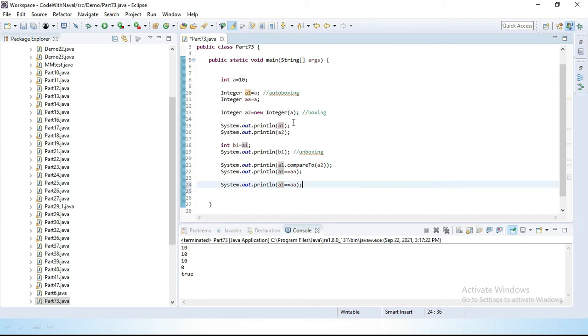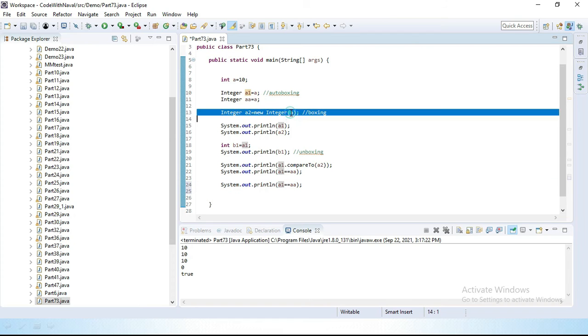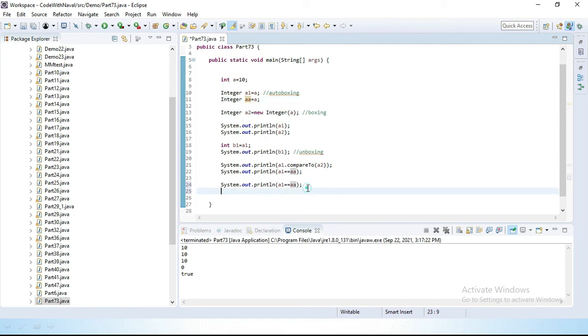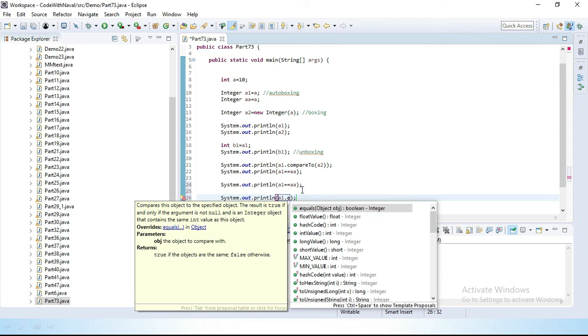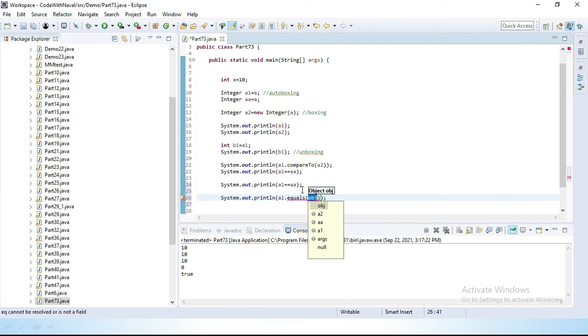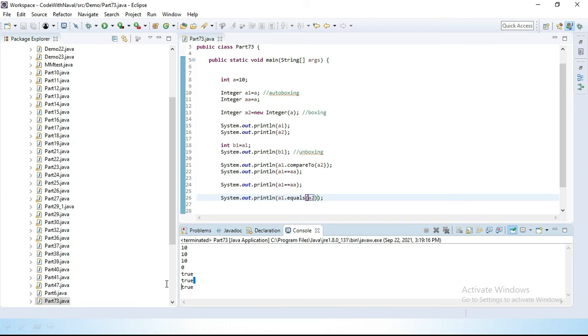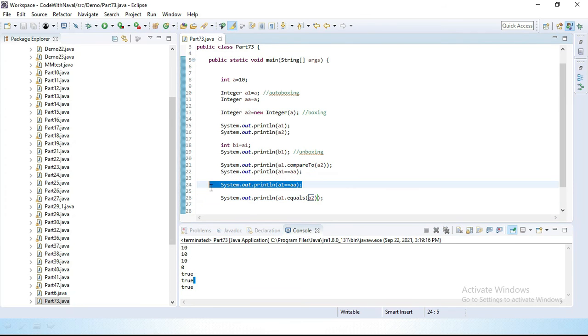Now, how can we check this new one and this one? For that we have the equals method. We can simply use System.out.println, a1.equals, and here a2. Let's save this and run this. Here you can see a true value. Again here we get a true value. Why did we do this two times? Let's remove this and save, and here you can see we also get a true value.